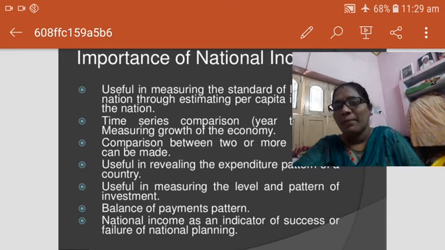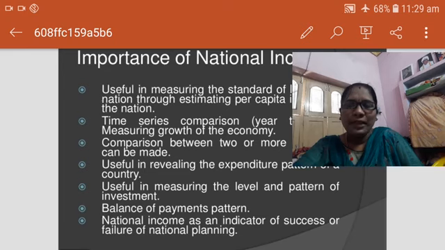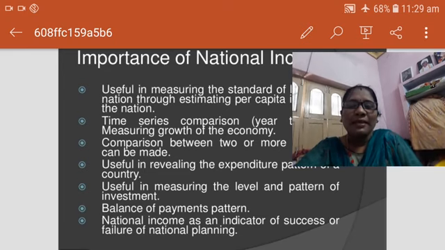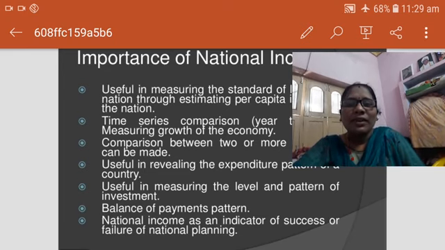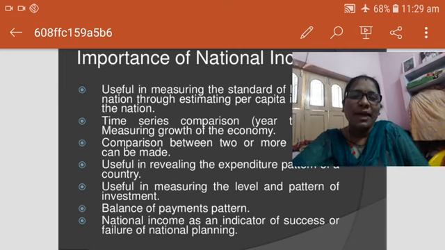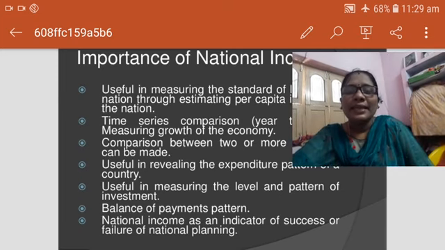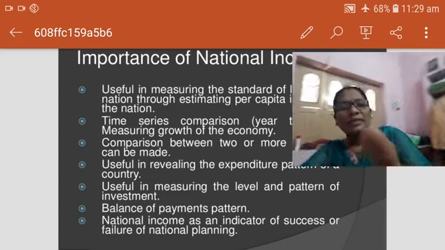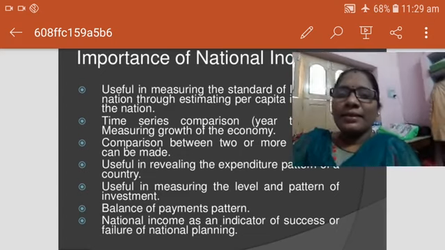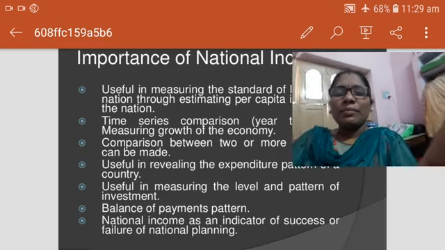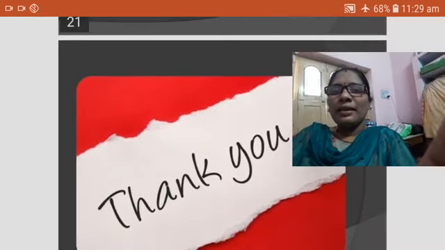Next, the balance of payments pattern is also important. Next, national income is an indicator of the success or failure of national planning. National planning's success and its indicators are very important. So this also decides what is success and what is failure. So we have discussed national income.